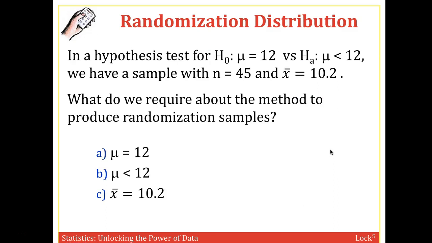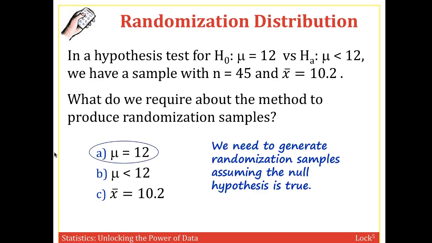So if we're doing a hypothesis test for H naught is mu equals 12, or we're assuming the mean is 12, and the alternative is that the mean is less than 12. And suppose we have a sample of 45 data points, and the sample average is 10.2. What do we require about the method to produce randomization samples? Kind of a strange question. Maybe another way to say this is, what are we going to assume is true to produce a randomization sample? We're going to assume the null hypothesis is true to generate randomization.